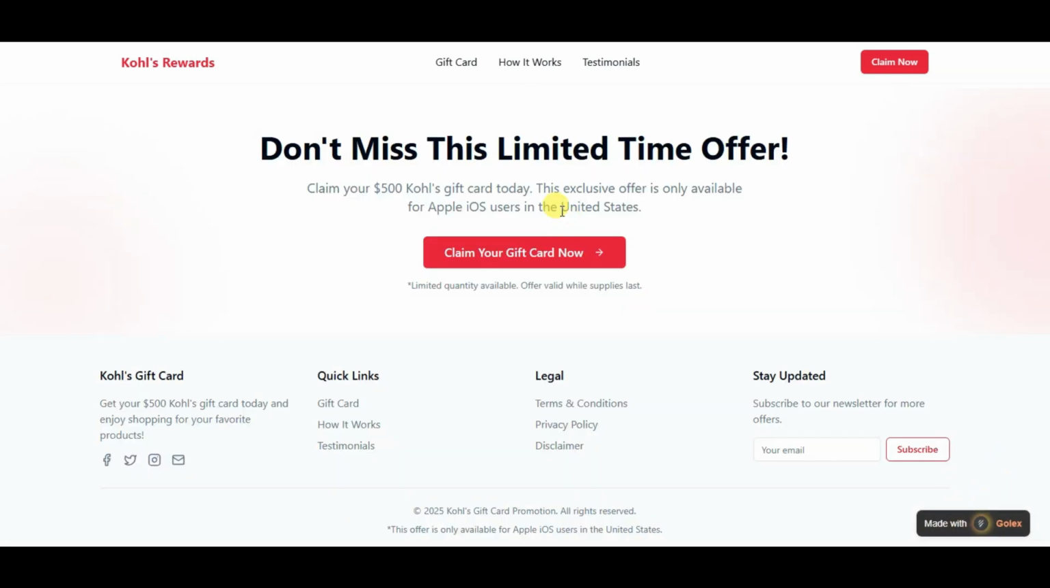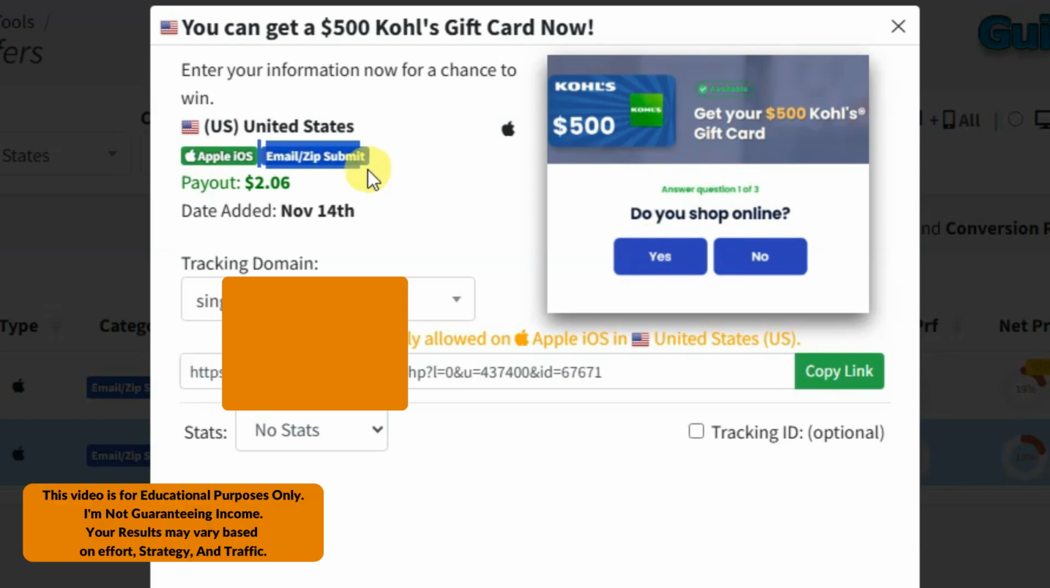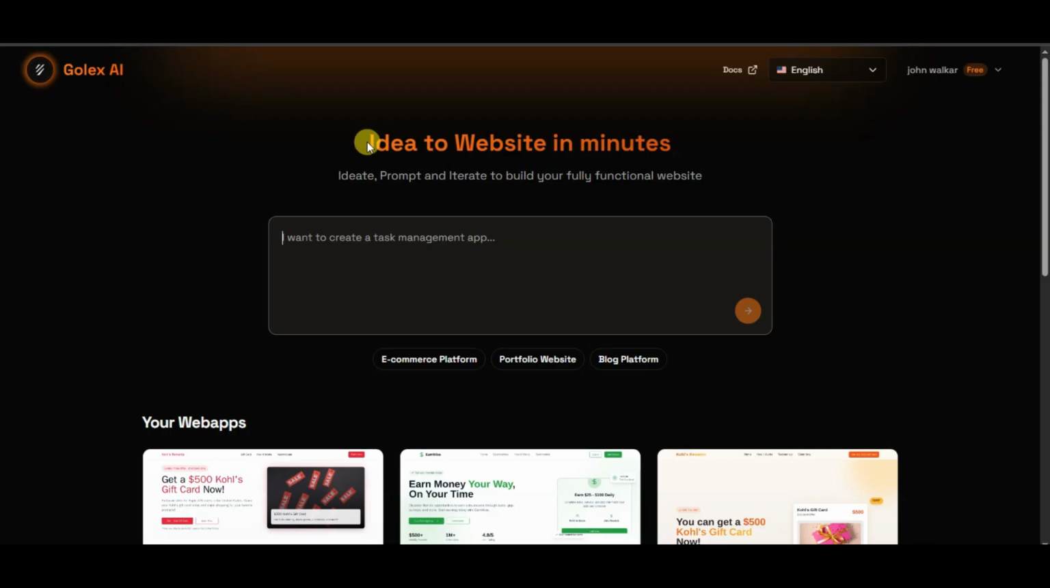If people from the United States click on this button using an Apple iOS device, then they will be redirected to the CPA offers landing page. When that person submits his email address, then you will be able to earn $2.06 per person. You can also make a complete website, a complete application.